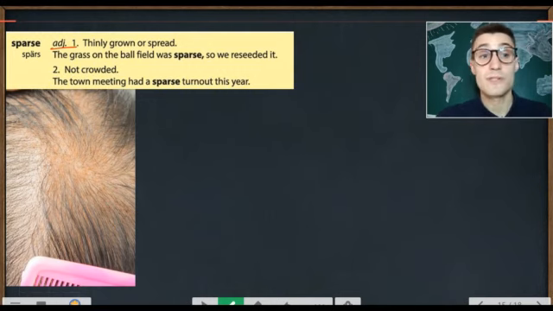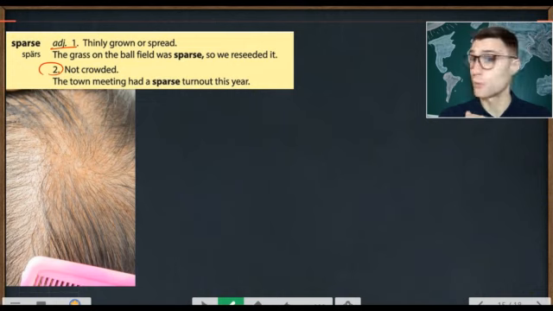We use the word sparse to also describe not crowded. So we describe a place which is not crowded. The town meeting had a sparse turnout this year. So sparse means it's not crowded. The concert had a sparse turnout. So means there were not lots of people.